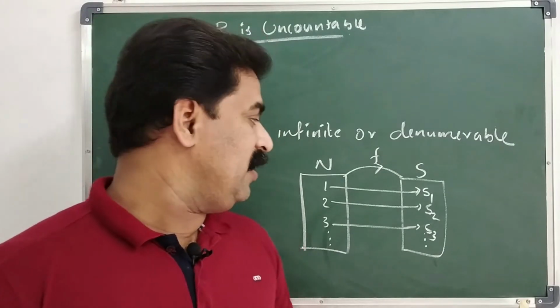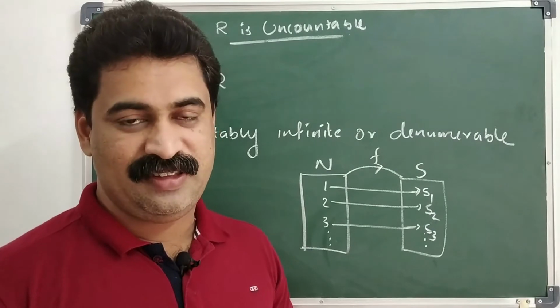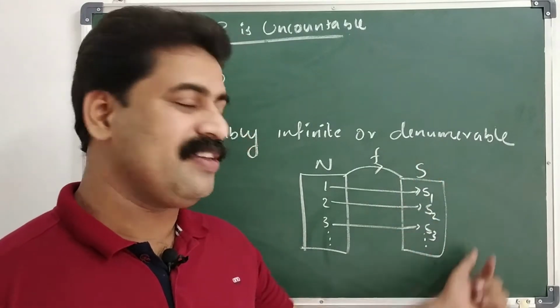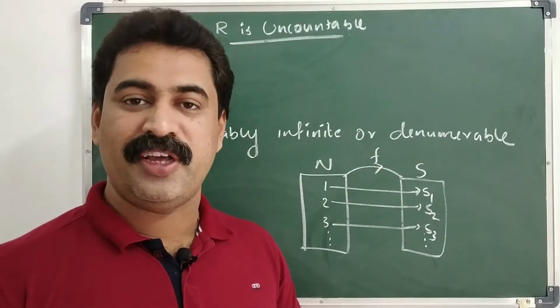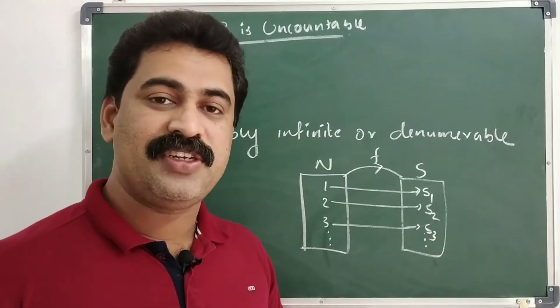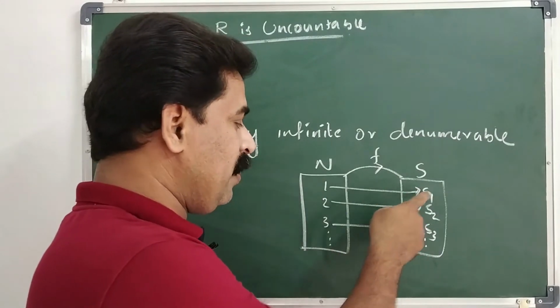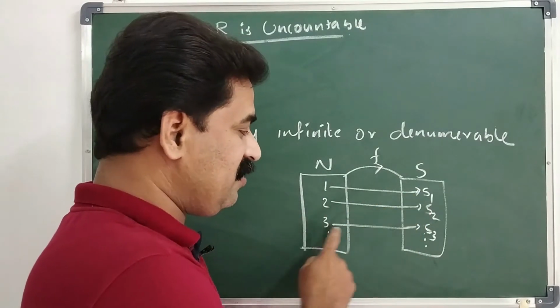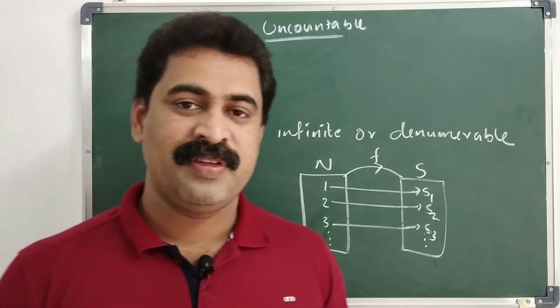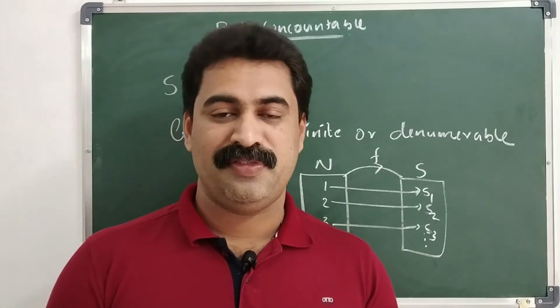That means we can enumerate every element in S. This is the first element, this is the second element, and this is the third element, etc. So S is called a denumerable set or countably infinite.